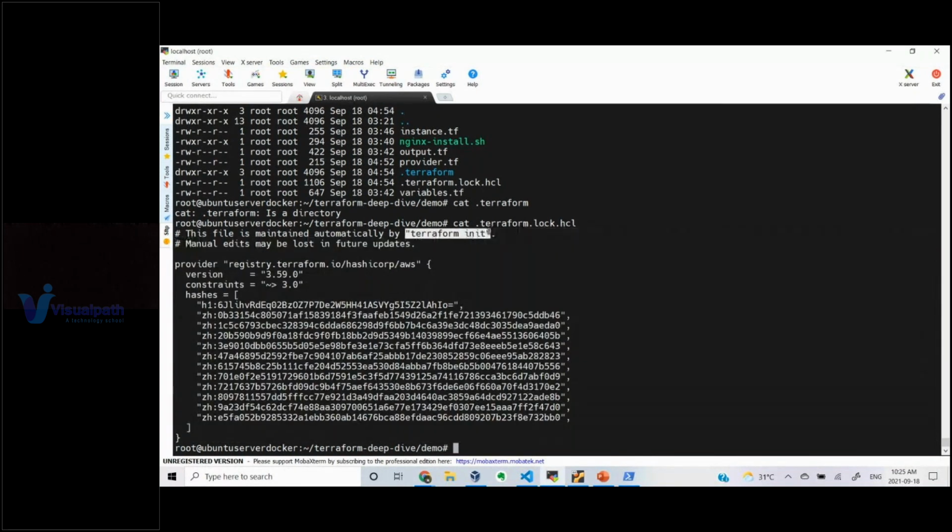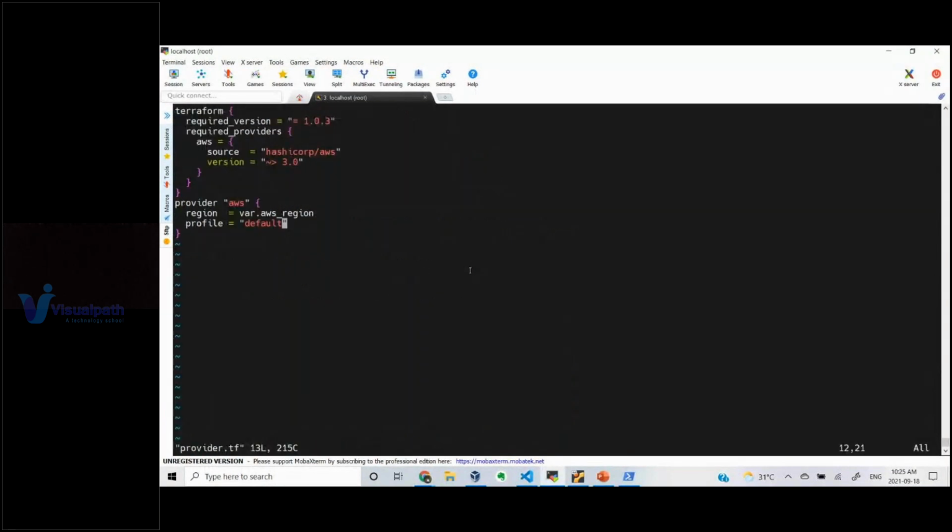Okay, let's say, for example, I'm saying here, though it is not required, that tomorrow I want to use a different version. Let's say there is a 3.60. Now it is 3.59, right? Let's say I want to use that particular version, so I have written something like equal to 3.60. I want to download and install it.